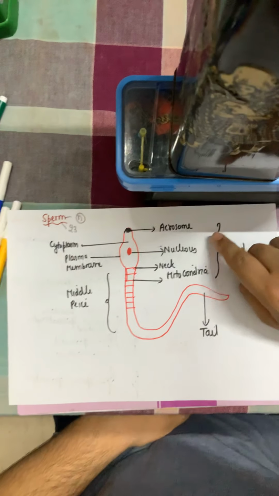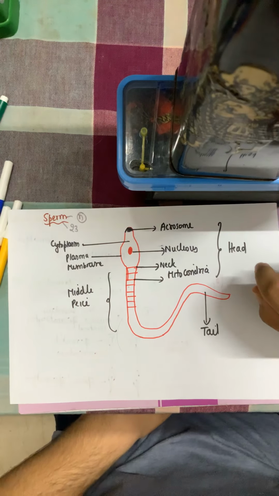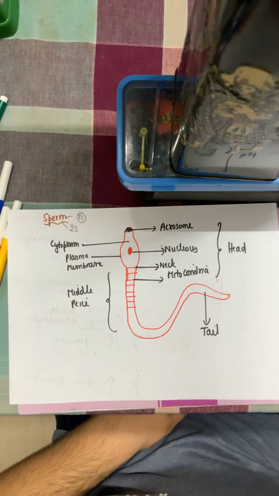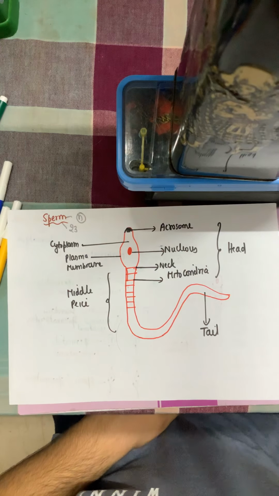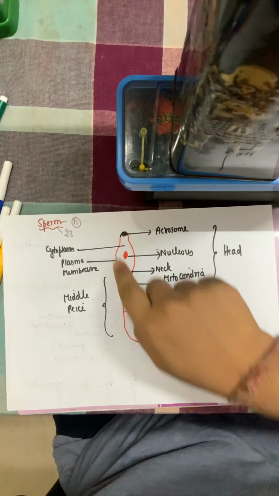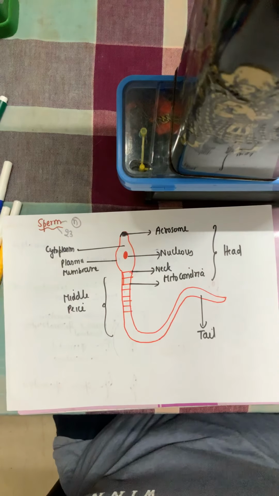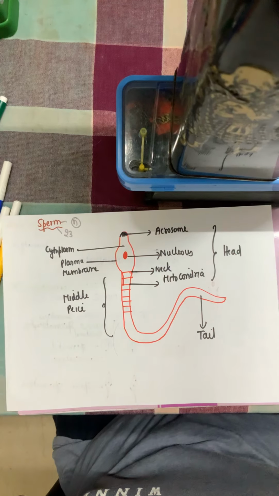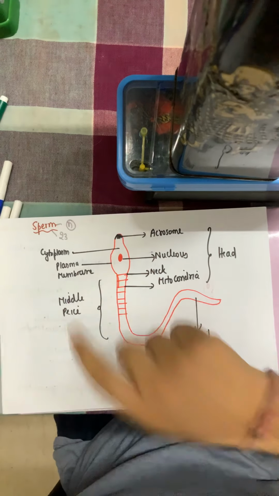Along with the nucleus, it has the cytoplasm. The cytoplasm is the fluid filled matrix in the cell, which will contain all the cell organelles required for the cell to function properly. And apart from that, the whole body of the sperm is covered by the plasma membrane. Now sperm is an animal cell, it won't have a cell wall, it will directly have a plasma membrane only.